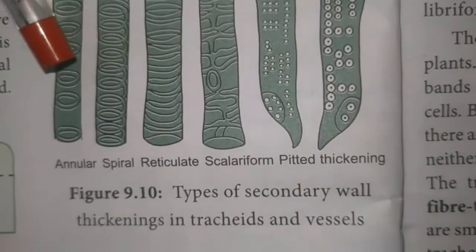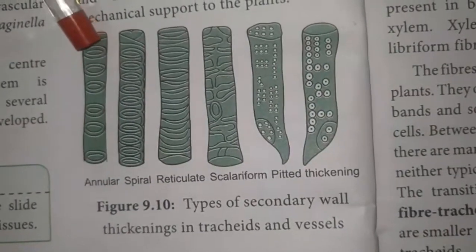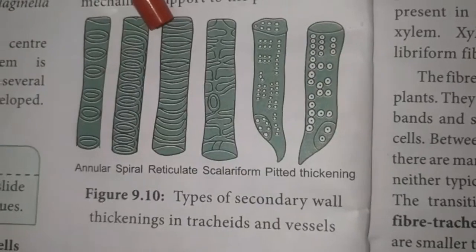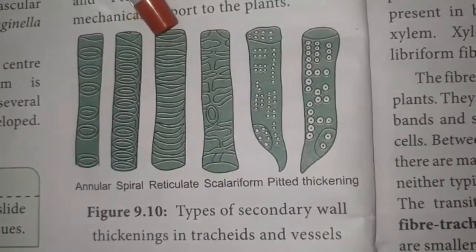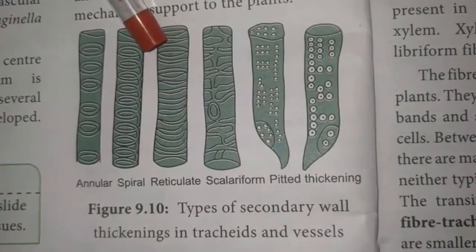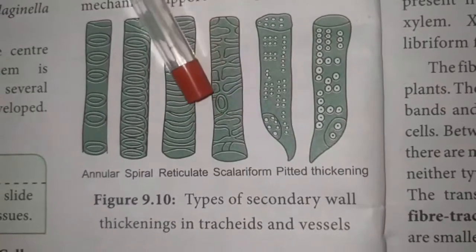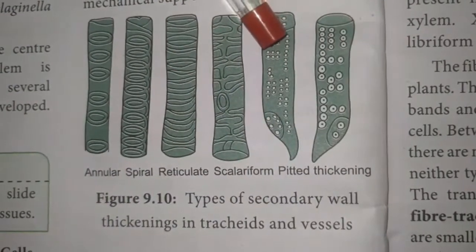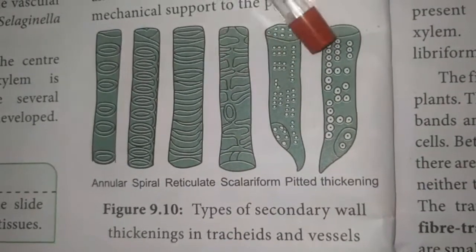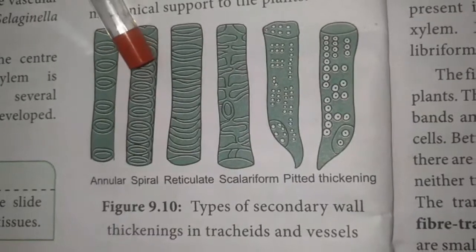seen in the tracheids. That is angular. Angular means the secondary wall thickening is ring-like, spiral, spring-like, reticulate, so the thickening is net-like, and scalariform, the thickening is ladder-like, and pitted, except the pit, whereas the remaining parts are thick in nature. So there are 5 different types of secondary wall thickening present in the tracheids.